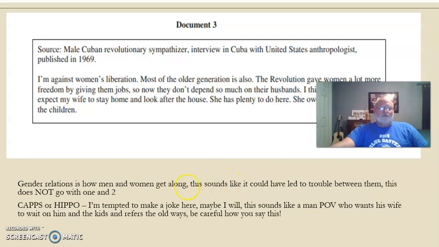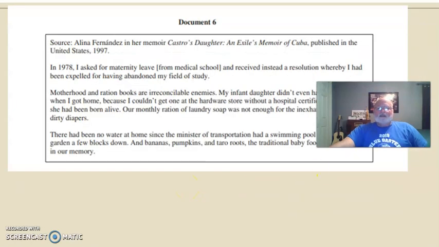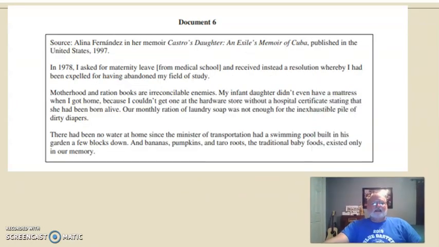All right, moving on. Okay, document 6. This is a fascinating document because when you look at who wrote this, this is Castro's daughter. And it says here, I know a lot of you don't know what the word exile means, but that's someone who's left their country in a very unhappy manner and is living in another country. So this is an exile's memoir of Cuba, published in the United States.